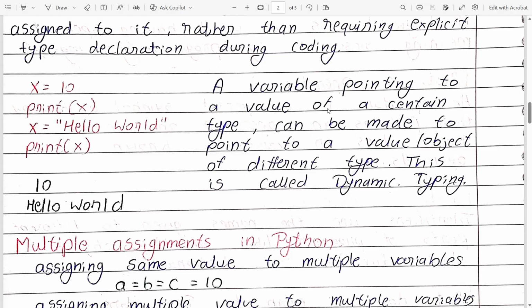For example, here x is 10, then we can print x, so it will give us output as 10. But now the same variable x is changed to string. Here it is an integer type of literal, but here is a string literal. So here its type is changed, but there is a reassignment of that. So here is output. It will print hello world. This is done with the help of dynamic typing.